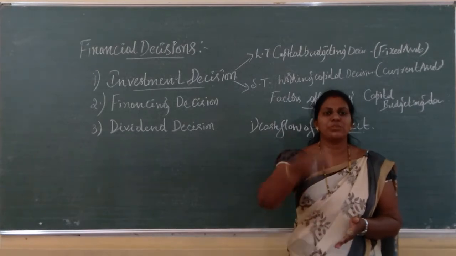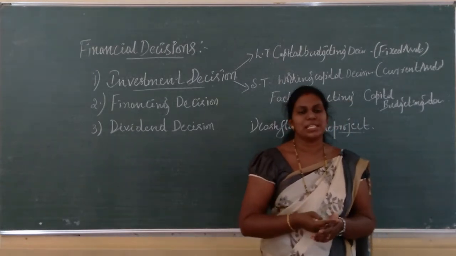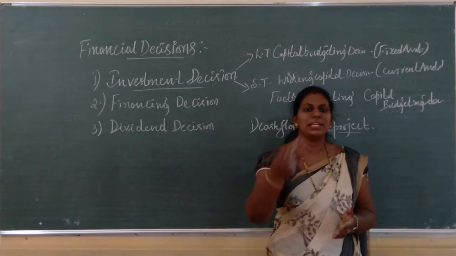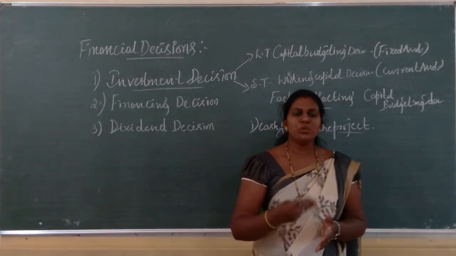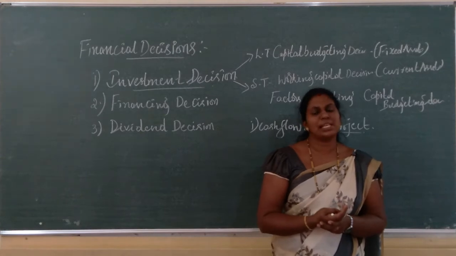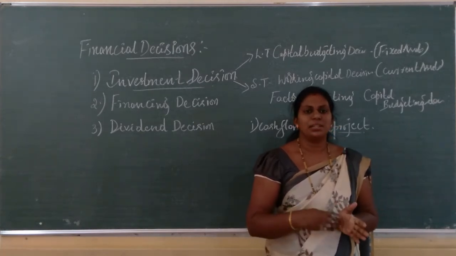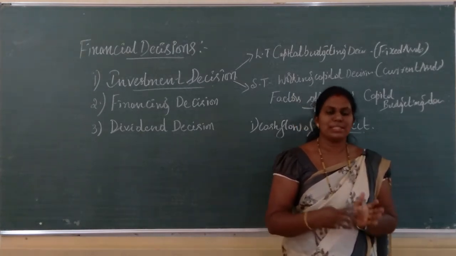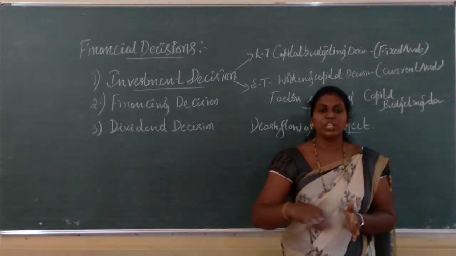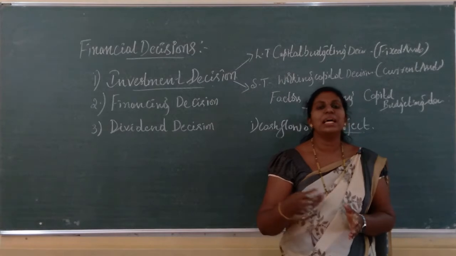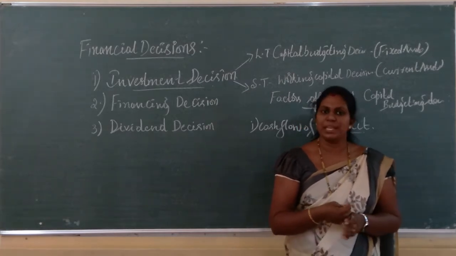Both are there. Cash flow in the sense of the receipts which are being received, whereas cash outflow means the payments. So if the project includes more cash outflow, that will not be good from the viewpoint of the business. So always the project with the maximum cash inflow has to be selected.